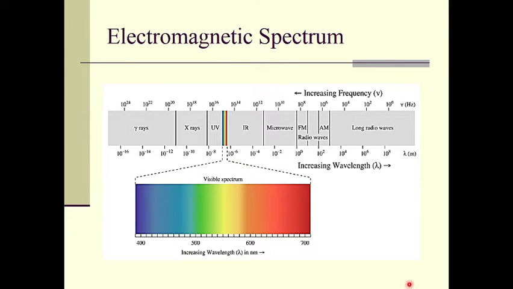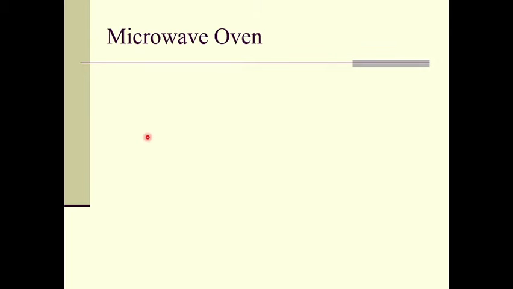In this electromagnetic spectrum, we can see the different waves arranged with their respective frequencies or wavelengths. From left to right, the wavelength goes on increasing. Gamma rays have the smallest wavelength and radio waves have the longest wavelengths. From right to left, the frequency goes on increasing. That means the gamma rays have the highest frequencies, which means they are the highest energy radiations, right? So let us study the applications.